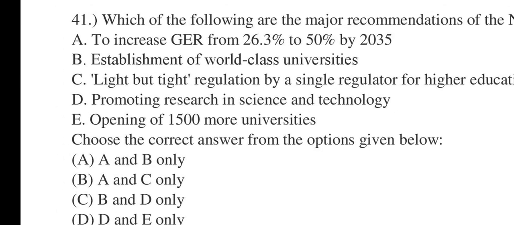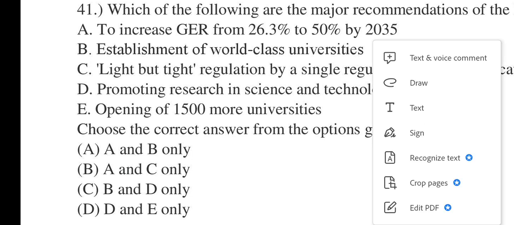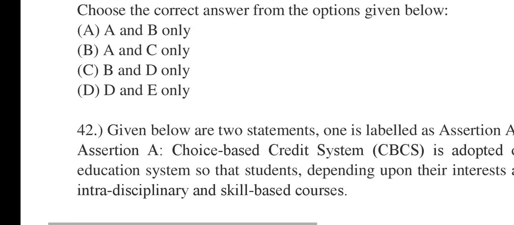Choose the correct answer from the options given below. A, B; A, C; B, D; D, E only. 41. Correct option for the said question will be A and C. A and C will be correct. A and C, not B. A and C, that is number B.